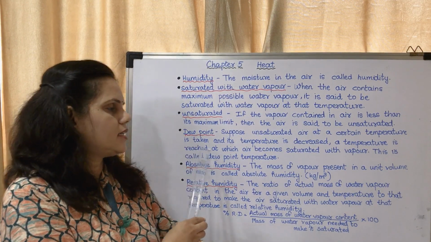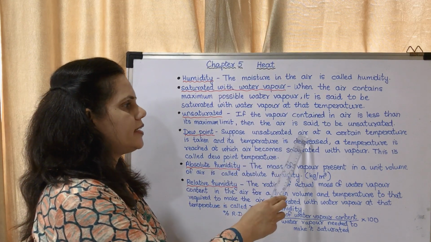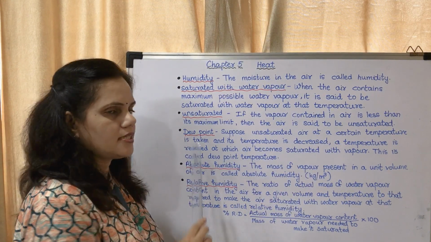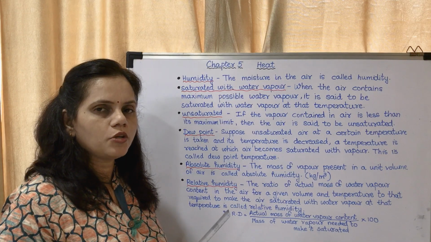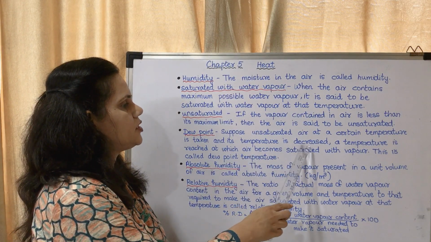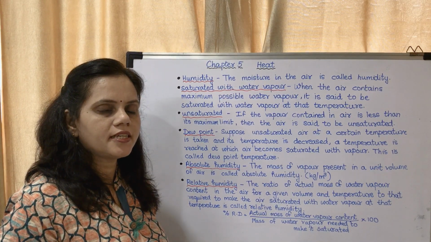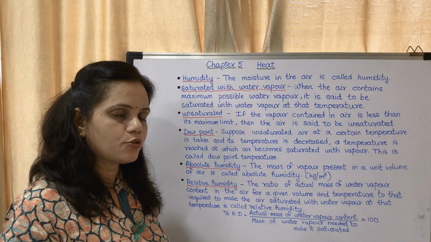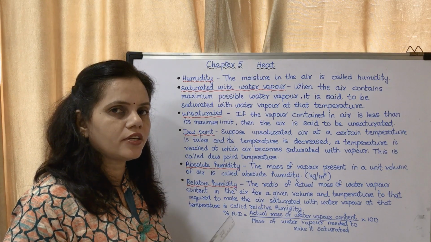What is dew point? Suppose unsaturated air at a certain temperature is taken. There is a particular volume of air taken and it is unsaturated, and its temperature is decreased. Decreasing the temperature means you are decreasing the size of the classroom.